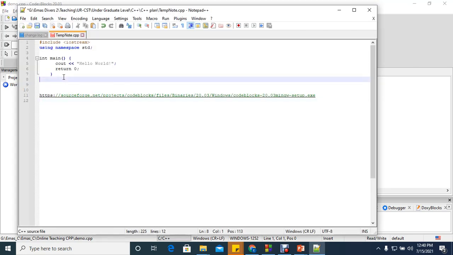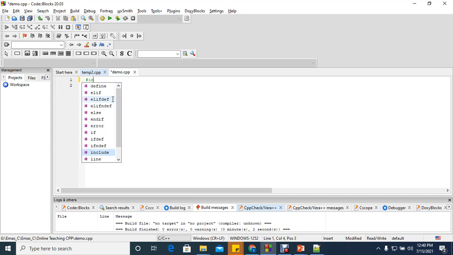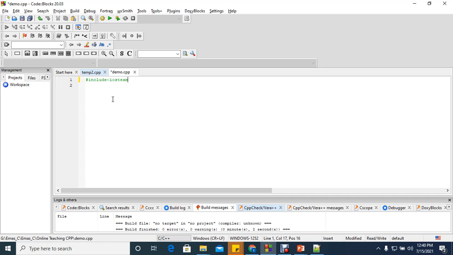For example, let us run our first C++ program. You start by writing include, then iostream. As I said, on the next line you say using namespace. You can even press enter, and it will automatically put it in because the pop-up window has opened. The namespace will be std.